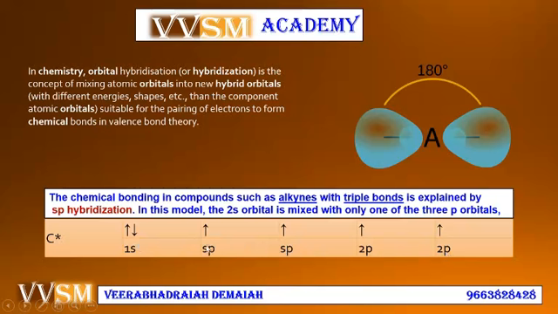In the case of the remaining outermost electrons, the valence orbitals, these are sp 1 electron, sp 1 electron, 2p 1 electron, and 2p 1 electron. These are the 4 unpaired electrons, which are responsible for the tetravalency of carbon. This leads to sp hybridization in the formation of compounds such as alkynes with triple bonds.